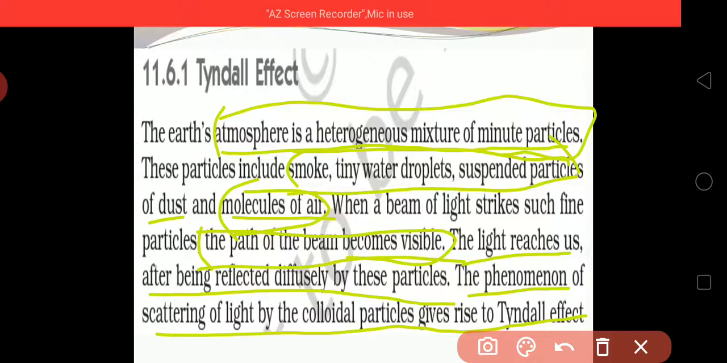Once again I am repeating how this phenomenon works. In the atmosphere there are many particles like smoke, tiny water drops, suspended dust particles, and molecules of air. When a beam of light strikes these fine particles, the beam of light becomes visible. The path of the beam becomes visible, and the particles can be seen easily, and the light reaches our eyes by being refracted diffusely by these particles.